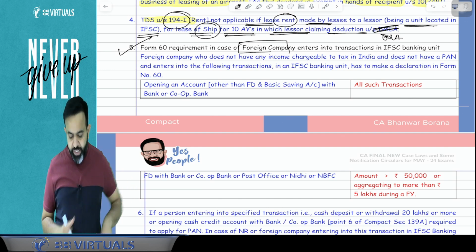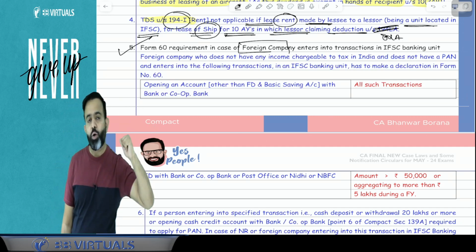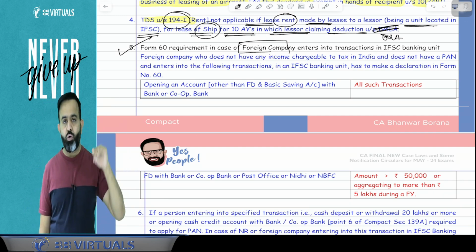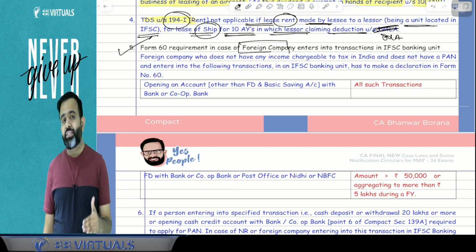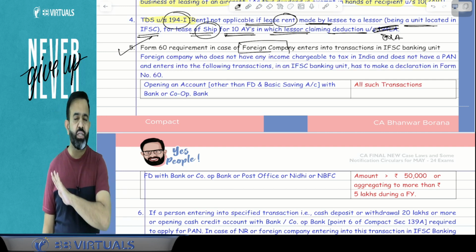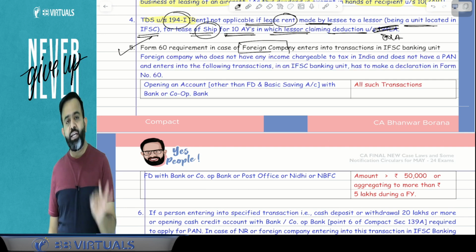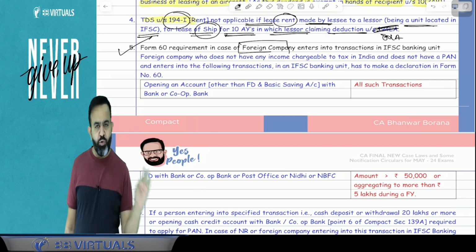The answer is no. In this particular point, they mention that whenever any foreign company has opened a bank account in the IFSC, or has opened an FD account, and their income is not taxable in India, then if they don't have the PAN, it's okay. They just need to fill one form, that is form number 60.